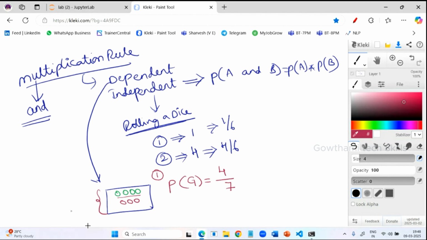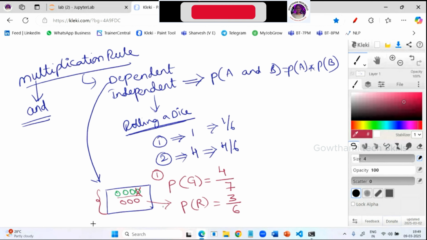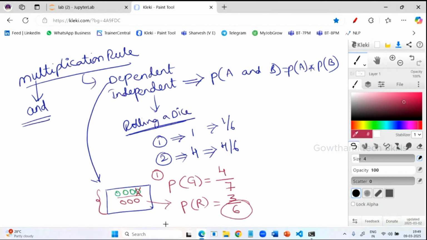Now, I'm trying to pick a red color ball, otherwise I can say pink color ball. So now what is the probability? The second time I'm picking, you have already picked one green colored ball. Now, the second time you are trying to pick a red color ball. What is the event here? 3 by 6. So, you didn't do any action on the red color ball, still you are seeing changes. That type of event we will call a dependent event. Understanding what I'm saying here?